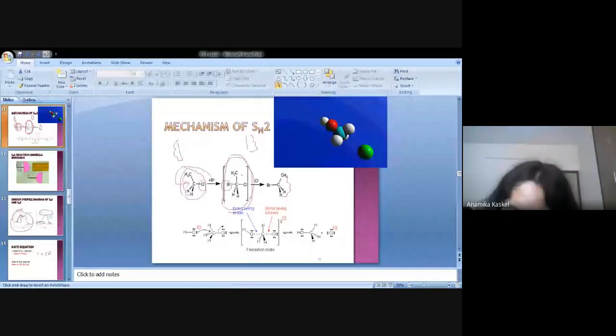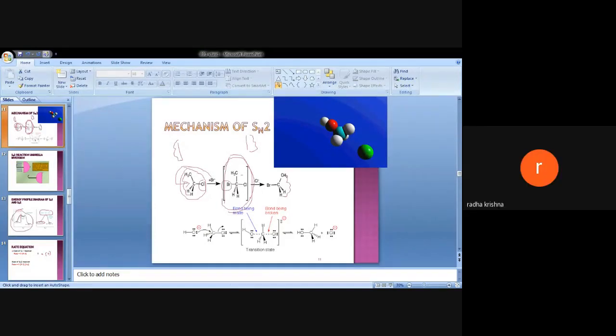Hello? Yes? Which one will have the highest nucleophilicity? Br minus, Cl minus, I minus, and F minus. Which one has the highest nucleophilicity?